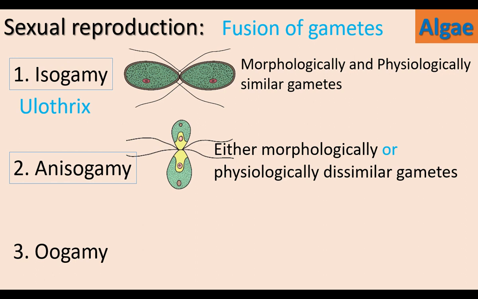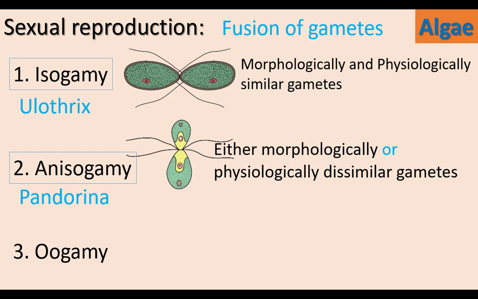In this second picture, the gametes are morphologically dissimilar. One is bigger in size, another one is small, but physiologically similar. Both are motile. Pandorina is an example of an anisogamy alga.